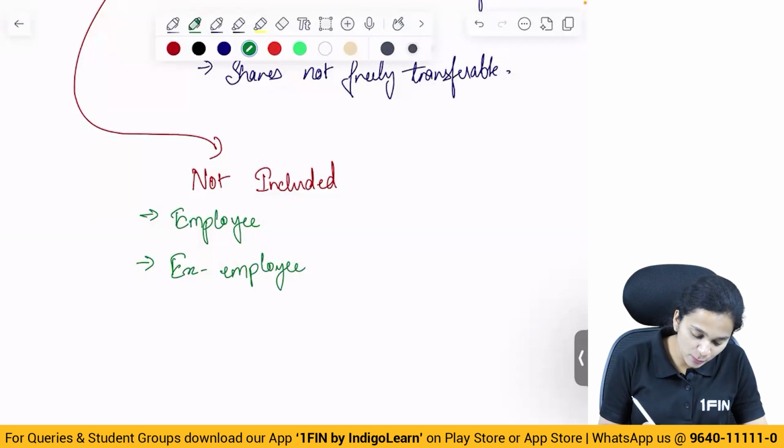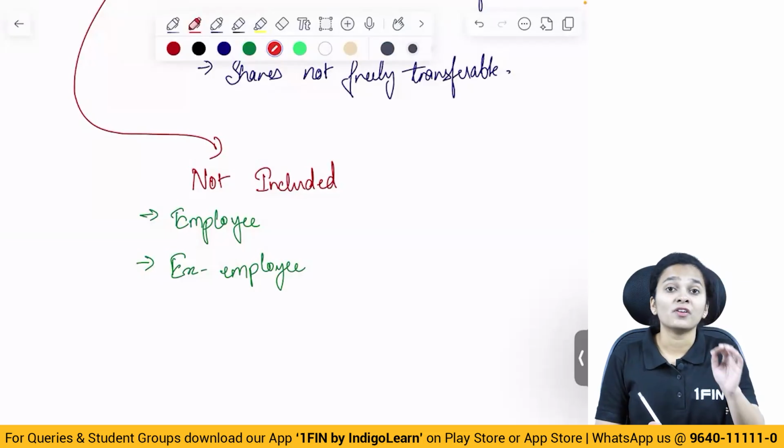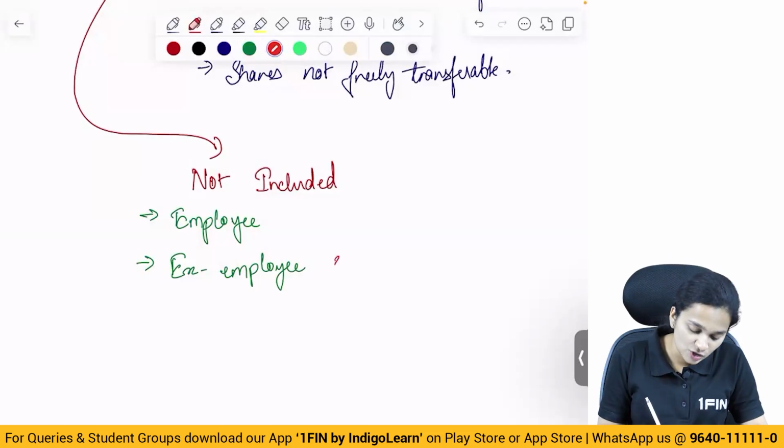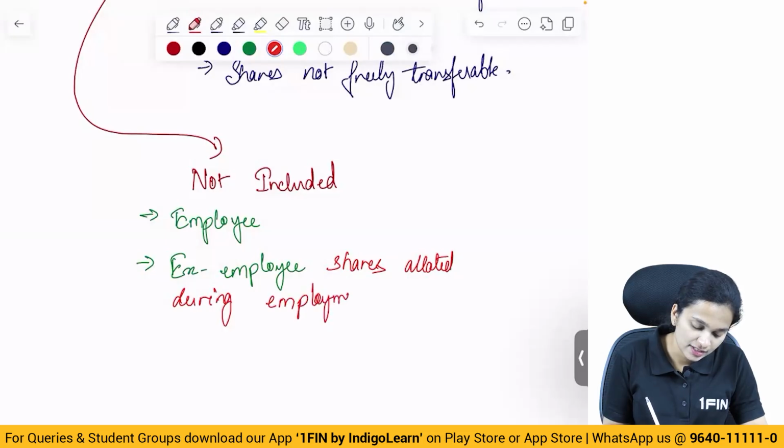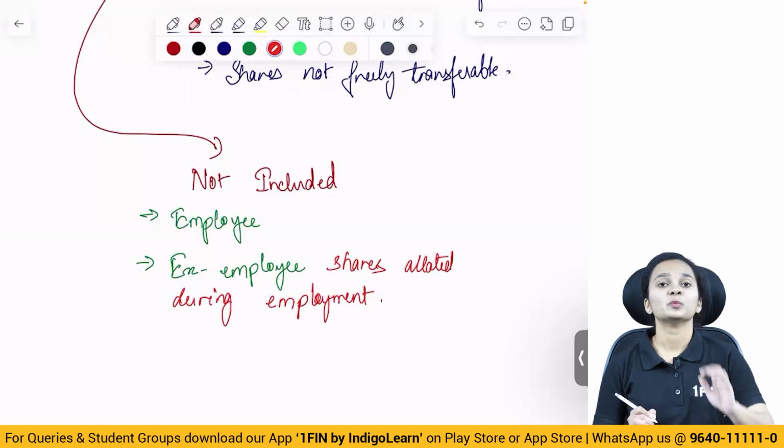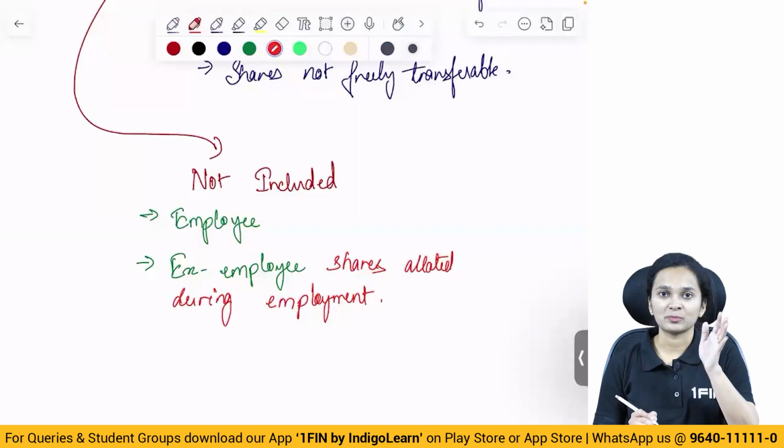So an ex-employee will not be included, provided that he was allotted the shares during employment. If the shares were allotted to him during the term of his employment, then in that situation we do not count the ex-employee as well.